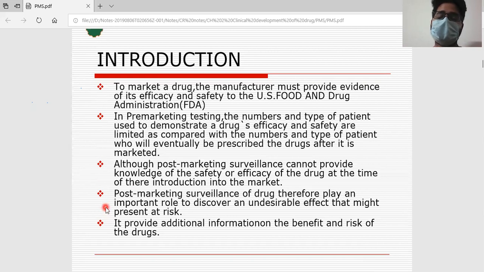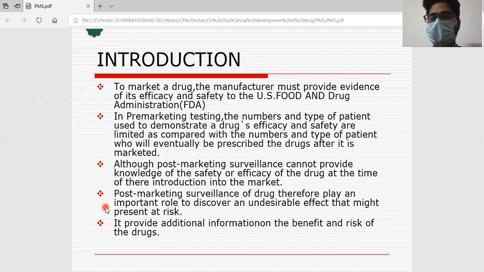And another important thing here is where post-marketing surveillance will play a major role in discovering undesirable effects. Okay, so what do undesirable effects mean? Like in phase 4, there will be many contraindications and many comorbidities, and the patient will be taking the drug anyway. So at that time, what happens? There will be certain undesirable effects. See, ADRs or side effects are undesirable effects, obviously.